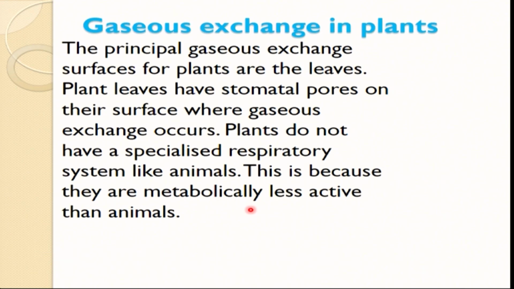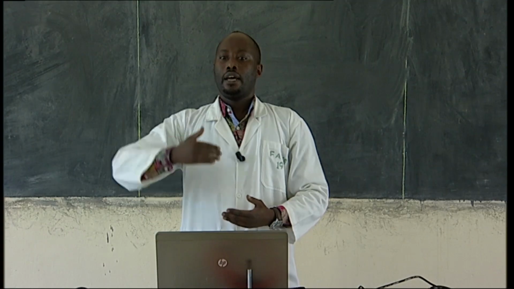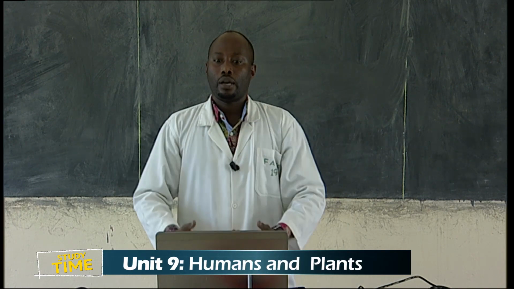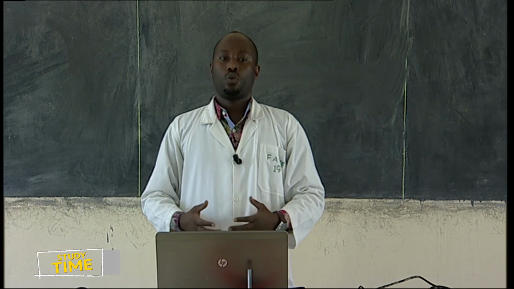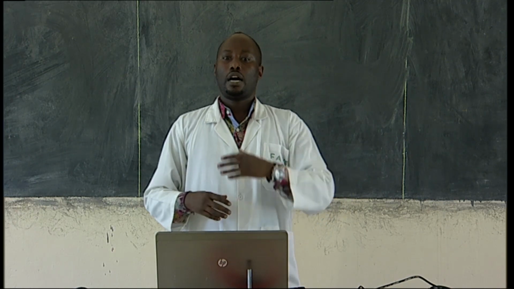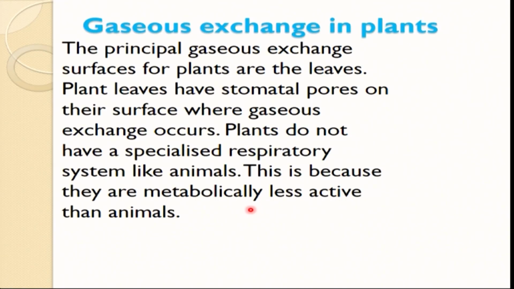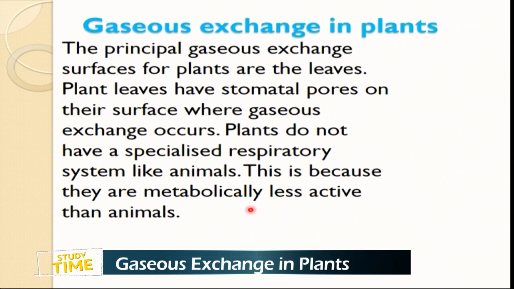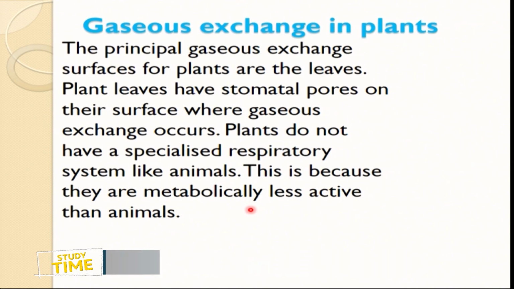Plants do not have a specialized respiratory system like animals. This is because their metabolism is less active than that of animals. We have a specialized respiratory system because metabolically we are very active compared to plants. But plants don't have one because they are less metabolically active, so they don't need a specialized system for gaseous exchange. As long as stomata are present, they are able to open and expand, and gaseous exchange will occur.